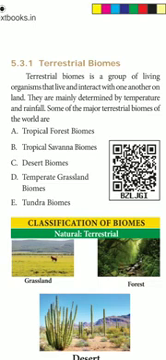So, some of the major terrestrial biomes of the world are tropical forest biomes, tropical savanna biomes, desert biomes, temperate grassland biomes, and tundra biomes. So, the terrestrial biomes are divided into 5. What are the 5 types of terrestrial biomes? First one, tropical forest biomes, tropical savanna biomes, desert biomes, temperate grassland biomes, and tundra biomes.